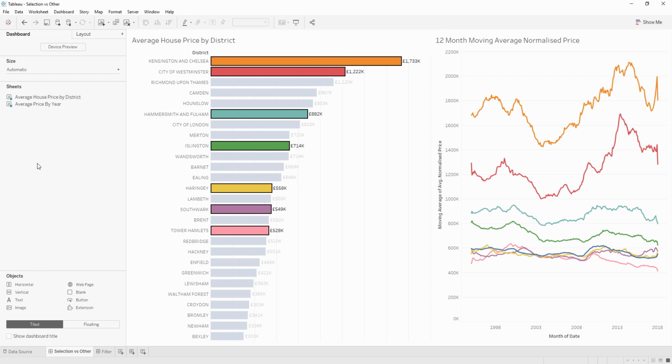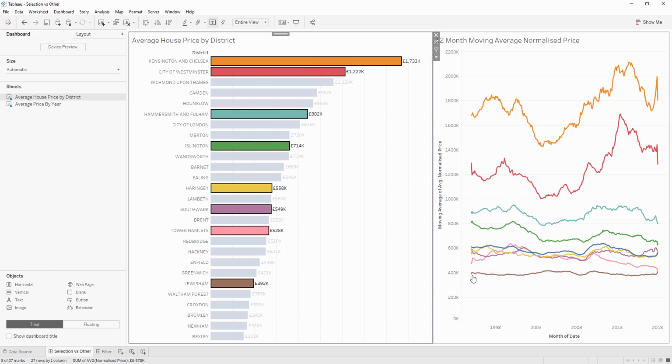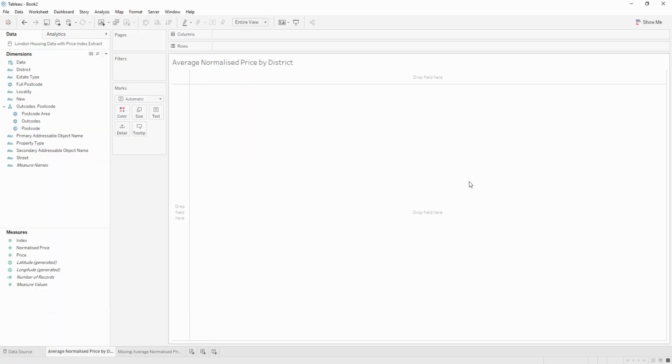This video is going to talk you through how you can use selection to conditionally aggregate your data. So in this specific instance, when I make a selection, it's broken it out and then also recomputed the other category, while deselecting aggregates across the entire data source. So let's go and rebuild this from scratch in a new workbook.